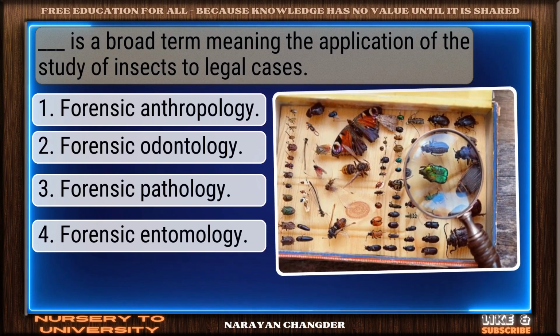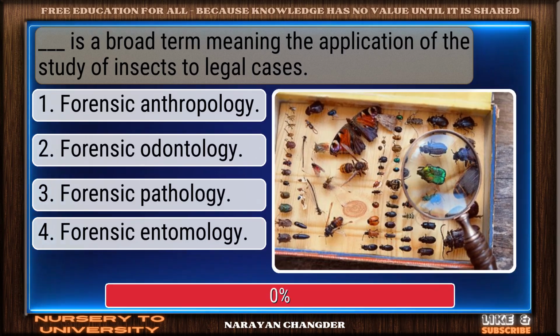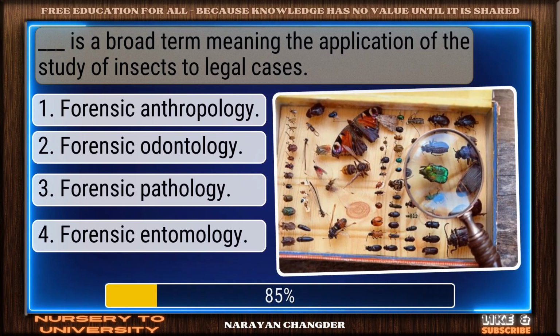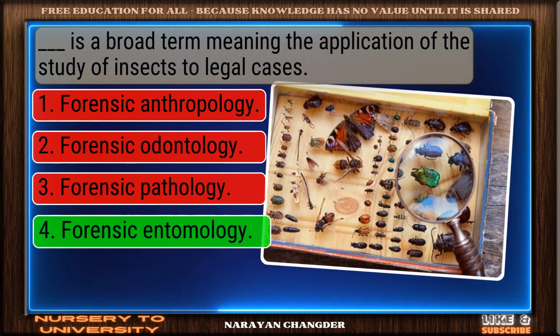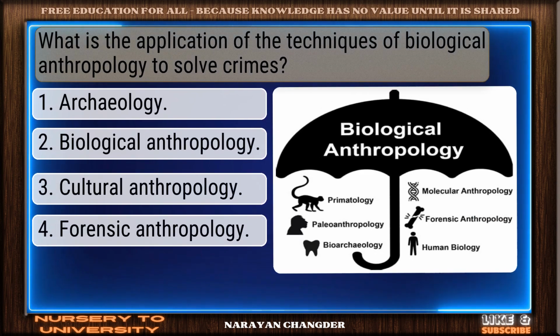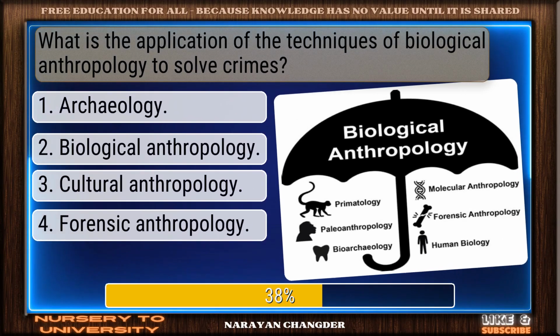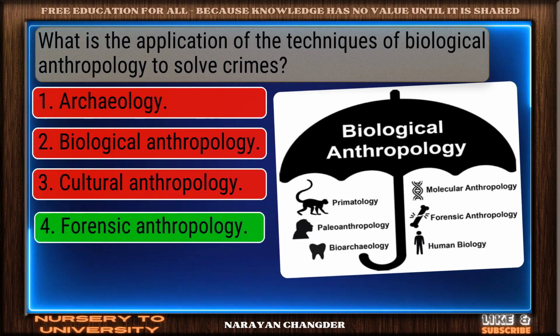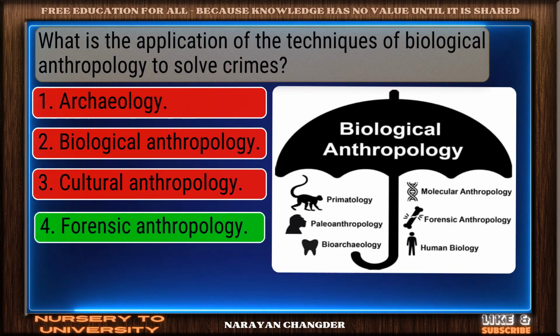Is a broad term, meaning the application of the study of insects to legal cases. Clear logic. Your choice, forensic entomology, is sound. What is the application of the techniques of biological anthropology to solve crimes? Well-reasoned. Forensic anthropology is the correct choice.